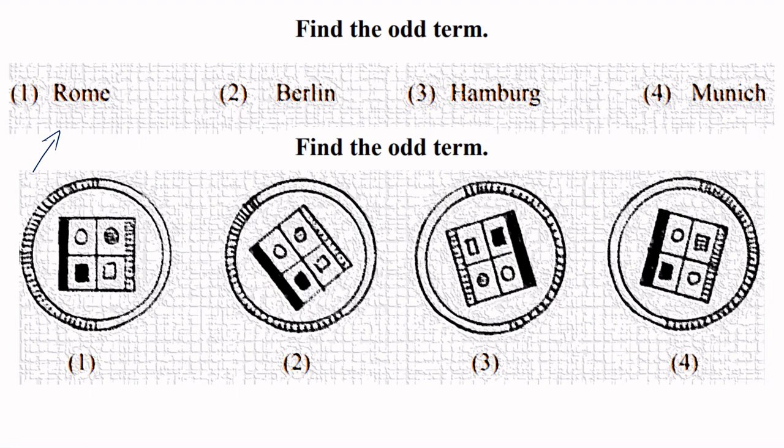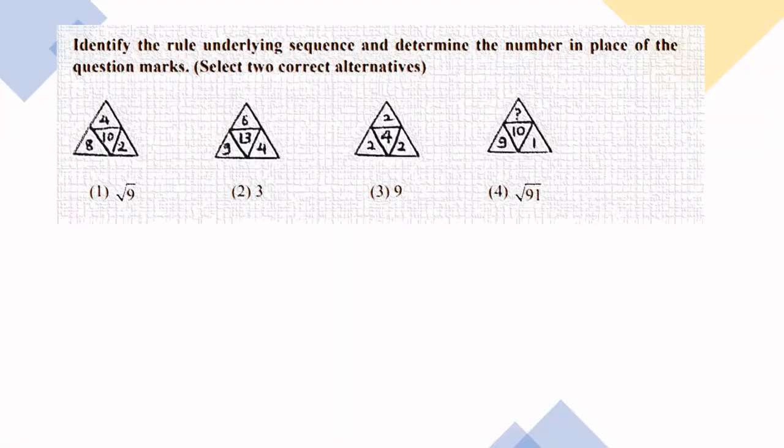The odd man is the fourth one according to me. How did I get it? Or how did I think about it? See, I was just observing the outer circle. First I couldn't get any clue. Then I searched for inner figures and I found that here is a figure which is mismatching. I'll make it red over here. This one, this figure is different from others. I did not think much. This must be the odd man. एक reason मिल गया आंसर लिख के रखने का, because there is no time in exam.